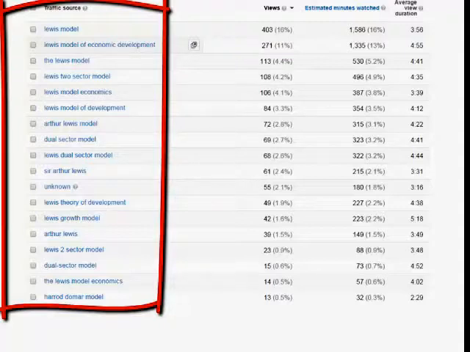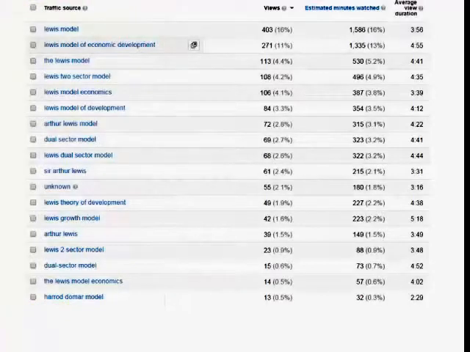Less than 1% of the views of my video came through a search under Harrod-Domar model. Those who search under Harrod-Domar model probably got a Harrod-Domar model video, and after that maybe the YouTube recommendations included my video, and you can see those individuals were least likely to engage with my video because that's not what they were searching for.